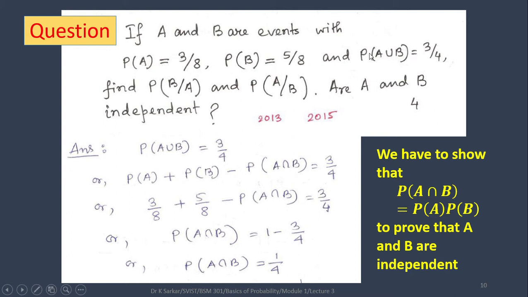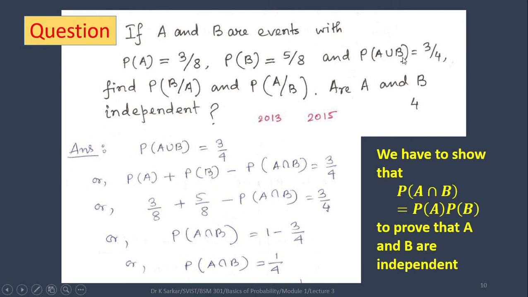Next question: if A and B are events with probability of A 3 by 8, probability of B 5 by 8, probability of A union B equals 3 by 4, you have to find probability of B given that A occurred and probability of A given that B occurred. Another question is, are A and B independent? Okay, this question has appeared 2 times in the exam.